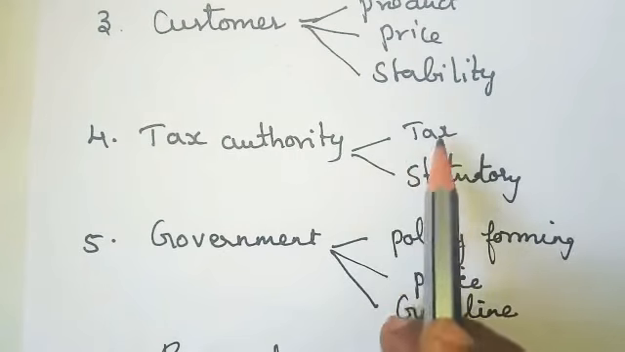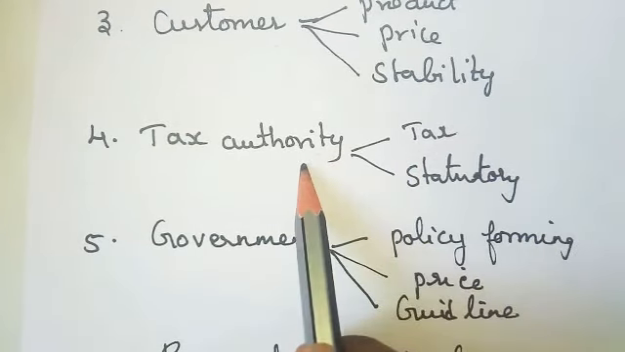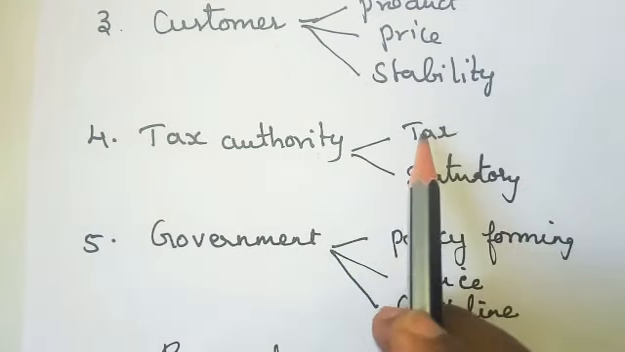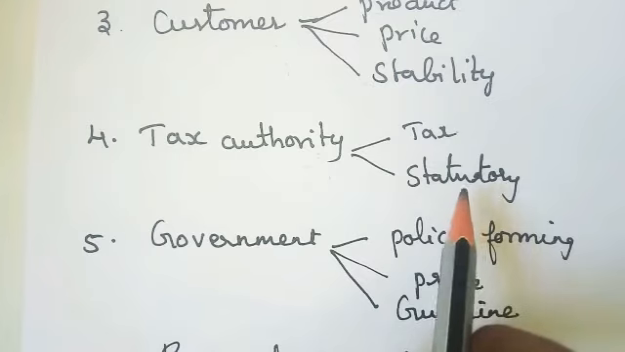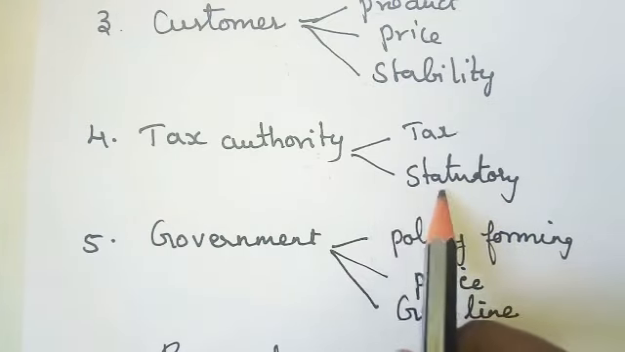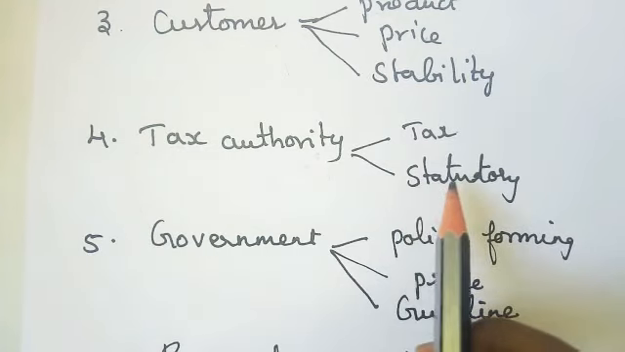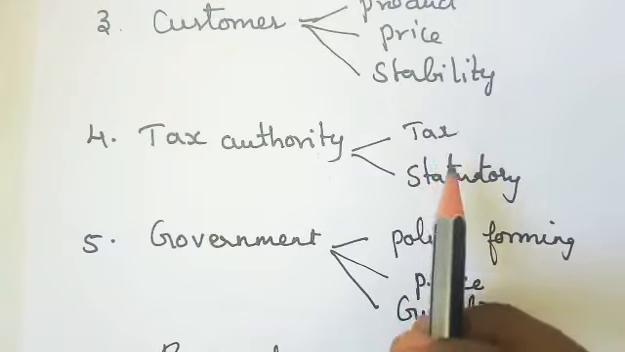Next, tax authority, to impose income tax on your company. If you are earning more profit, there is more tax; less profit means less tax. Statutory means you are lawfully maintaining all your records. If anything happens, you can give that as evidence to the court or any tax authority.